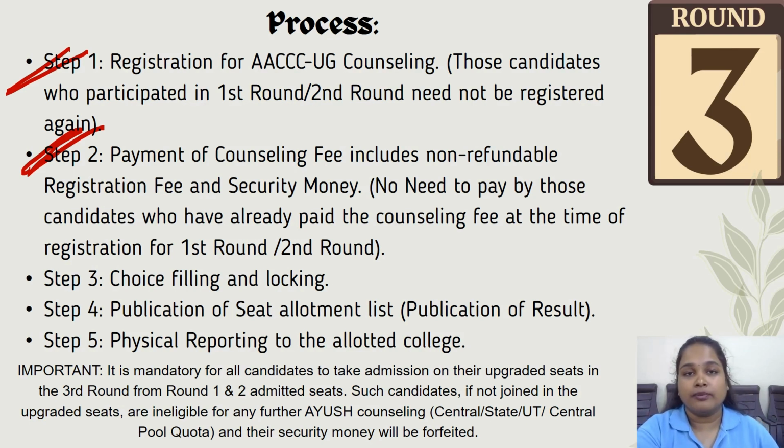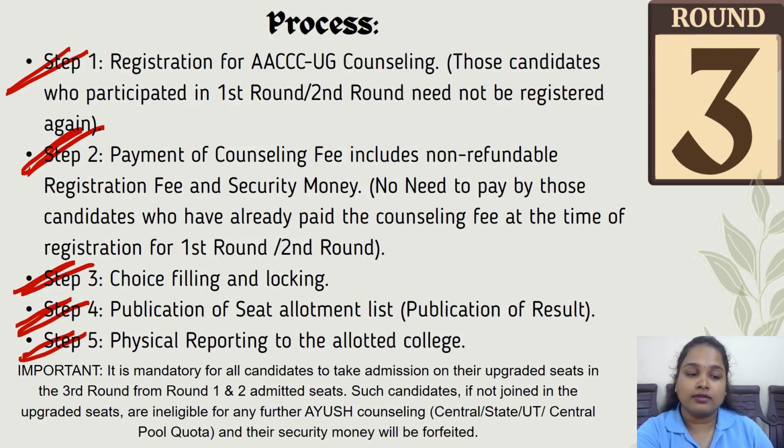And if you have already paid the fees in the first round or the second round, you need not pay the fees again in the third round. Step 3 is choice filling and locking. Step 4 is publication of the seat allotment list, and step 5 is physical reporting to the allotted colleges.